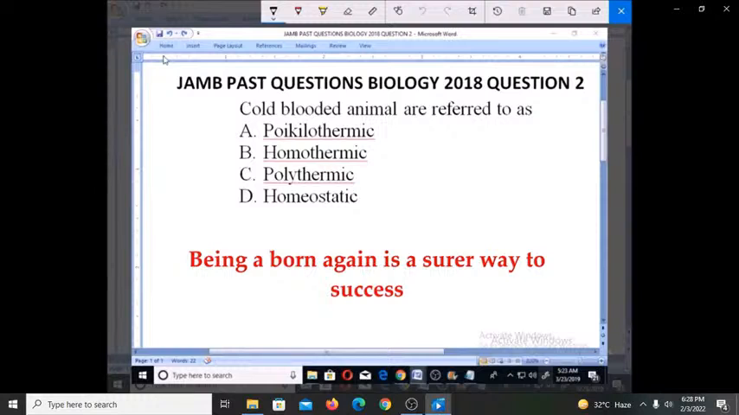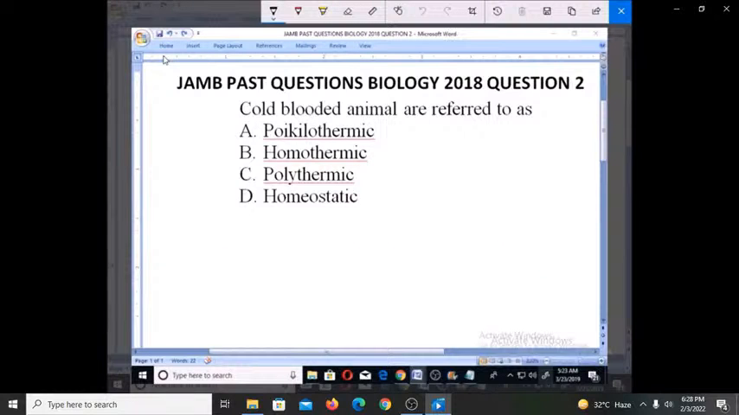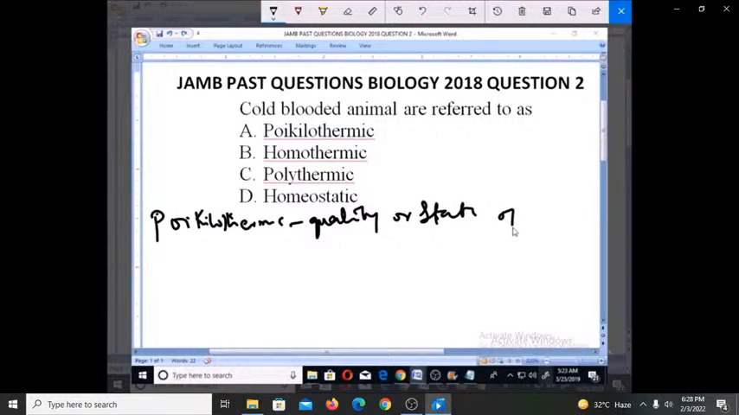Now, for us to be able to appreciate this question very well, we need to define the following terms as stated in the options. So number one, let's look at what the term poikilothermic means. Now, poikilothermic is referred to as the quality or state of being cold-blooded.